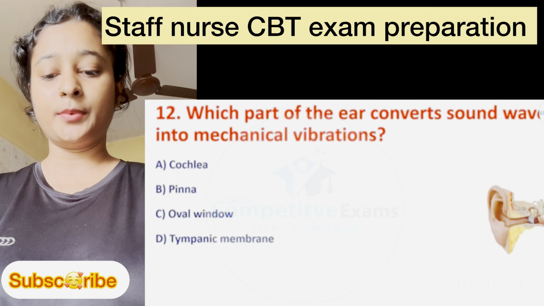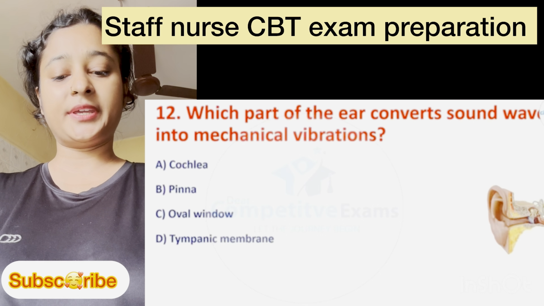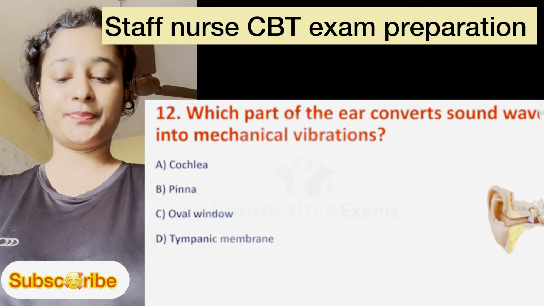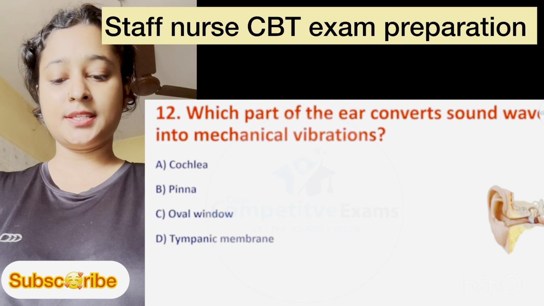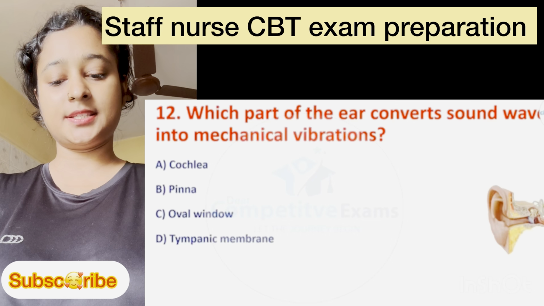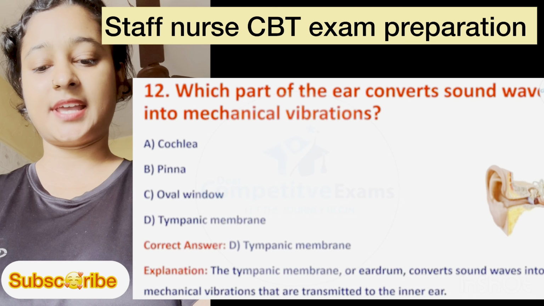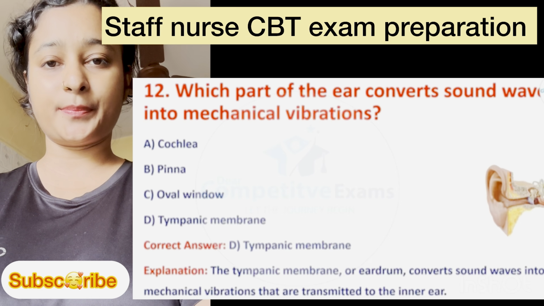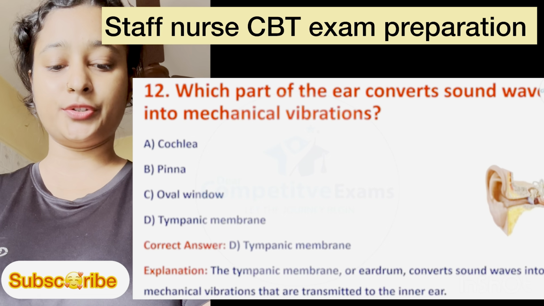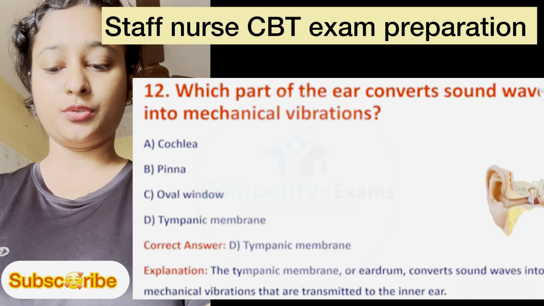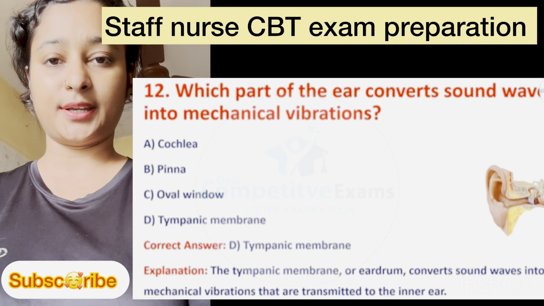Question number 12. Which part of the ear converts sound waves into mechanical vibrations? Option number A is cochlea, B is pinna, C is oval window, and D is tympanic membrane. Here the correct answer is answer D, tympanic membrane. Explanation: the tympanic membrane, or eardrum, converts sound waves into mechanical vibrations that are transmitted to the inner ear.